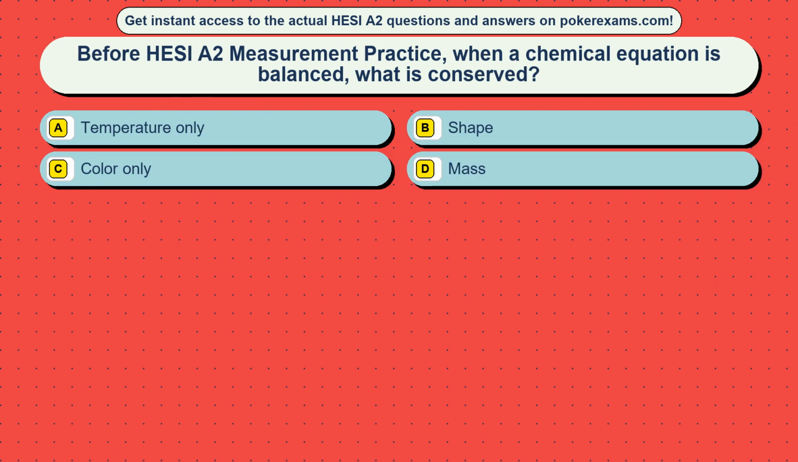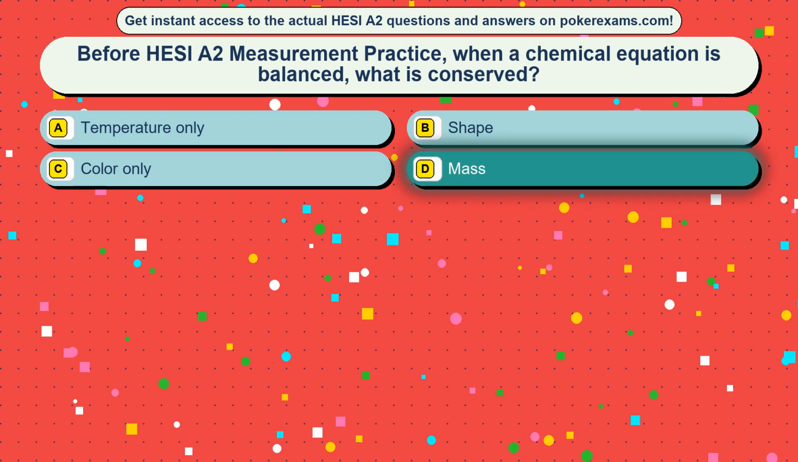Question 35. Before HESI A2 measurement practice, when a chemical equation is balanced, what is conserved? Option A, temperature only. Option B, shape. Option C, color only. Option D, mass. The correct answer is option D, mass.